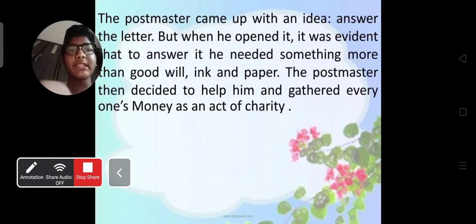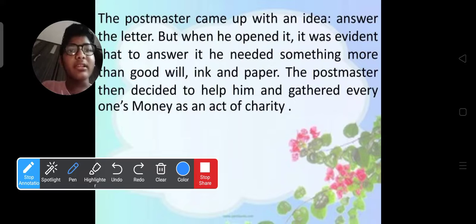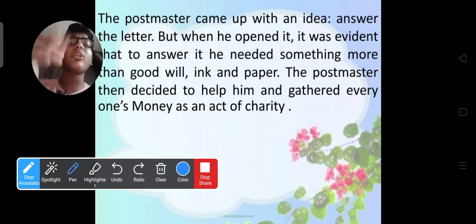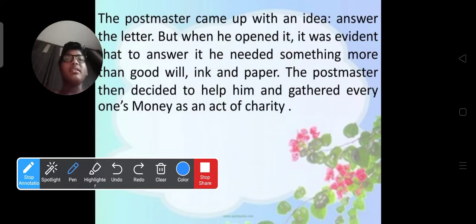The postmaster came up with an idea: answer the letter. First of all, what happened here? This is just a lecture. I'm not explaining deeply; I'm just explaining the points we need for our exam or our board exams. Okay, guys, the first postman took that letter and read it.